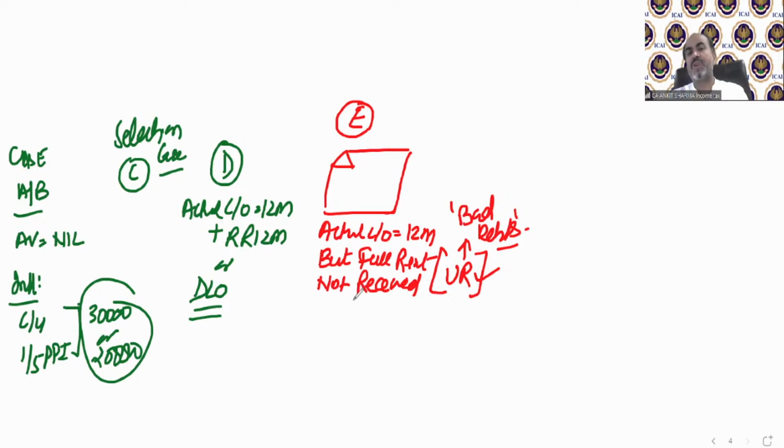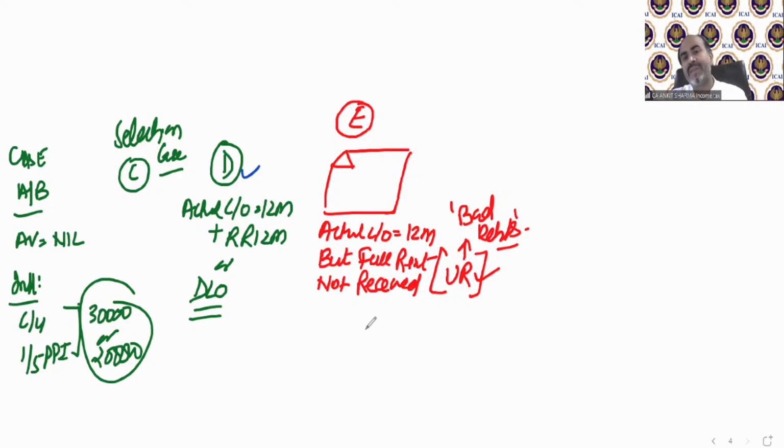So if there is a situation where the property is actually let out for 12 months but the full year's rent is not received. If the full year's rent has been received, that will be solved as case number D. If there are some months for which we did not receive the rent, we tried our best, we filed a case against him, we tried to vacate him from the property, he left our property. We need to prove it.